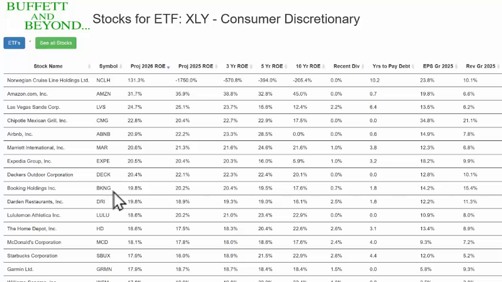Very, very close to being in there. And again, Darden Restaurants, it's in one of our portfolios, dividend and growth portfolio, Home Depot, McDonald's. So what I'm bringing out is that there is nothing here that I like right now. That brings us to a point where I say, okay, I would like the consumer discretionary. I'd like to buy some of the top stocks in there, but they're all already in the portfolio. We've analyzed these all together, and so therefore we don't have to go any further on these.